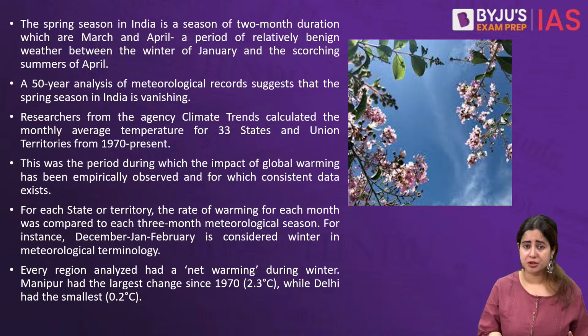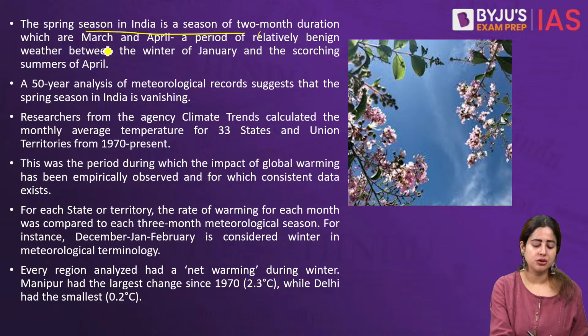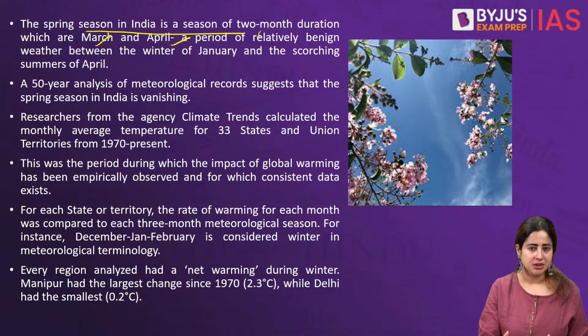The phenomenon is more predominant right now in the peninsular Indian belt, but many cities in the North Indian belt have also been reported as experiencing a complete shrinking of their spring season. Technically, the spring season in India extends for 2 months, March and April, a period where winters are about to end and full-blown summers are yet to arrive. So typically it's a season with moderate climate. It's also a season where we see a lot of harvest and a lot of greenery around.